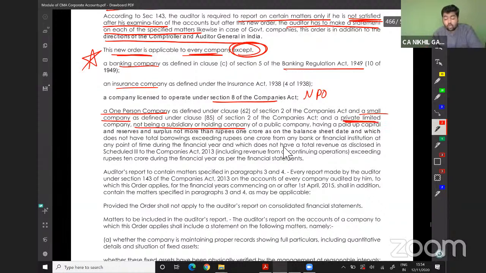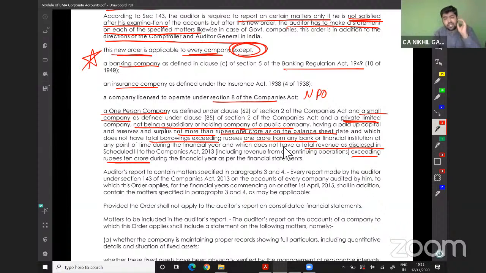not being a subsidiary or a holding company of a public company, having a paid up capital and reserve of not more than rupees 1 crore as at the balance sheet date, and which does not have a total borrowing exceeding rupees 1 crore from the bank or financial institutions at any point of time during a particular year, and which does not have a total revenue as disclosed in the schedule 3 exceeding rupees 10 crores during the financial year as per the statement. Banking, insurance, NPO, one-person company, small company, private company.